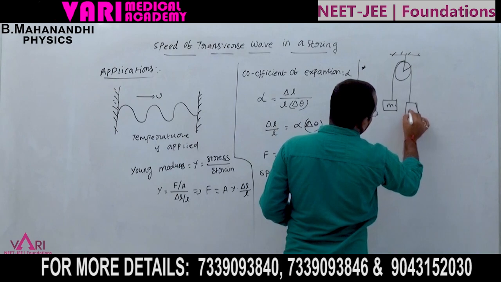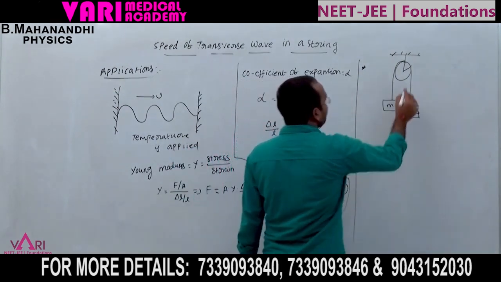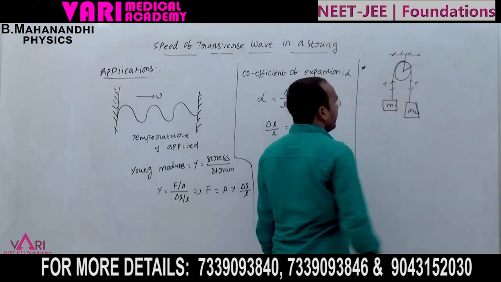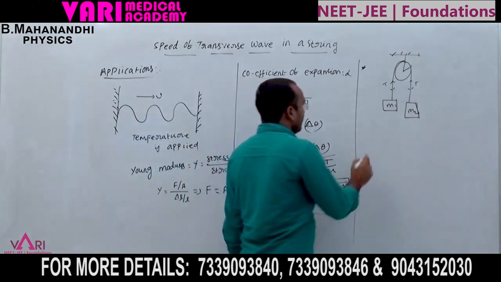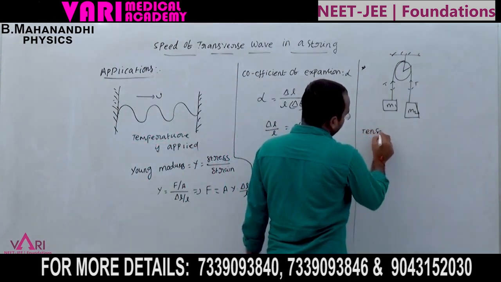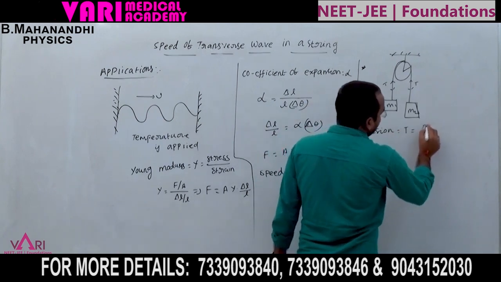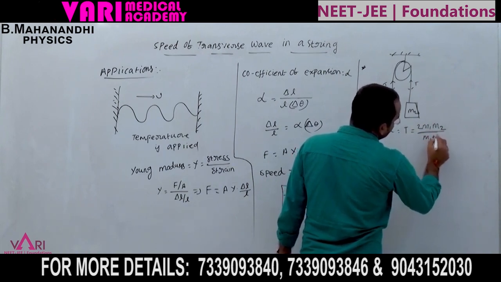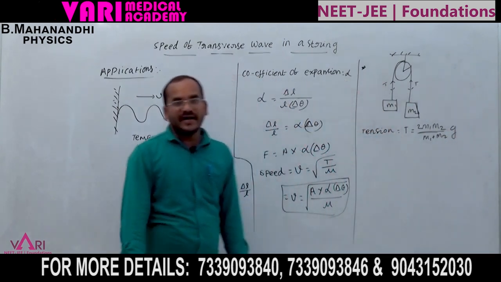The tension between the two masses is T equal to 2 M1 M2 by M1 plus M2 into g. This is the tension in the Atwood machine.